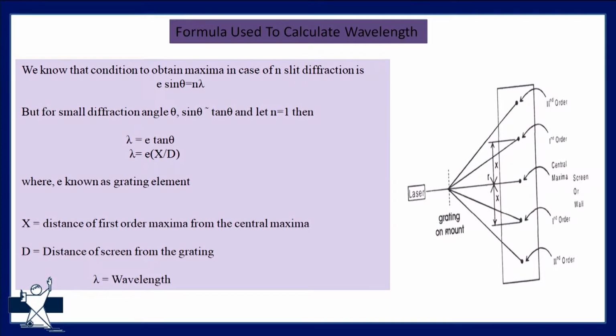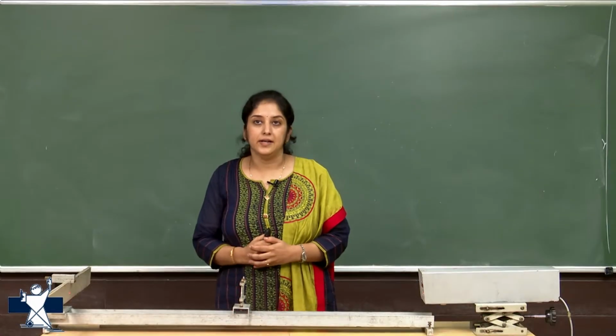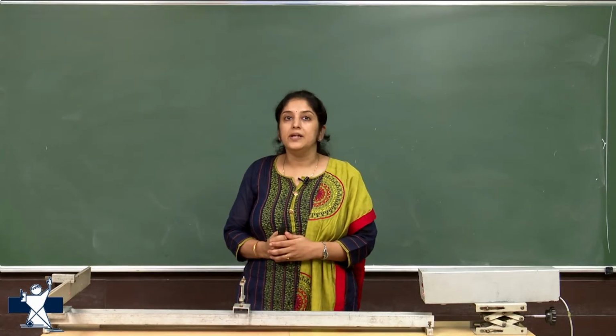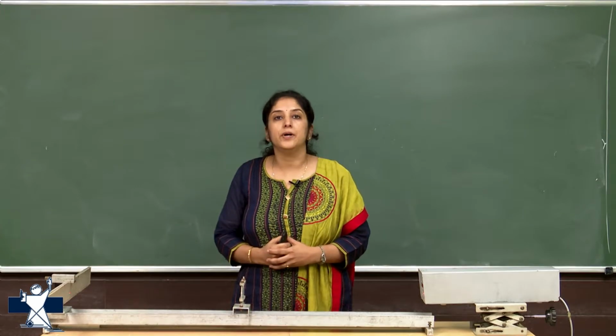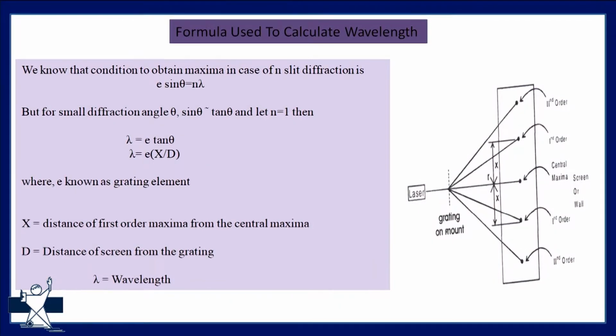The distance of the first order maxima from the central maxima is x, and the distance of the grating from the screen is capital D. e is called the grating element and it equals 1 over n, where n is the total number of lines ruled on the grating. So lambda is the wavelength, e is the grating element, x is the distance of the first order maxima from the central maxima, and D is the distance of the grating from the screen.